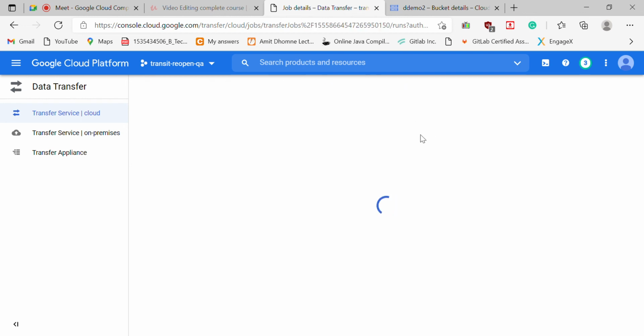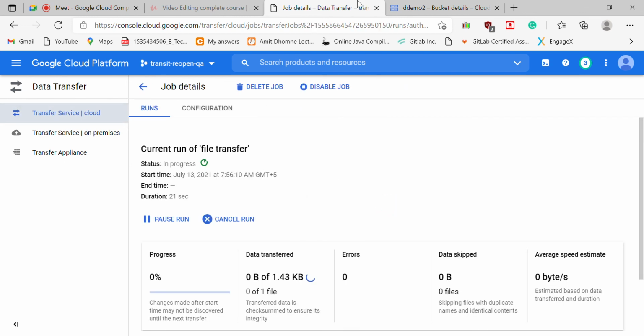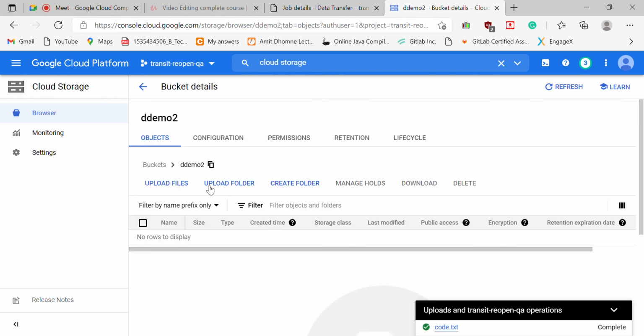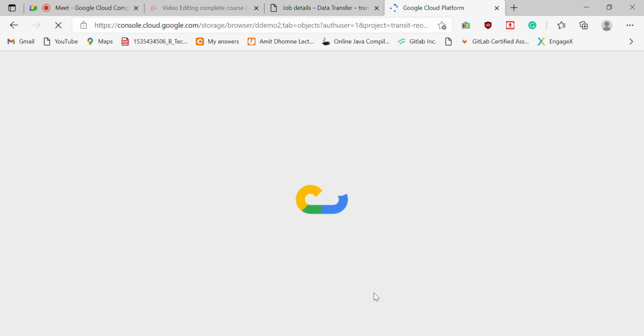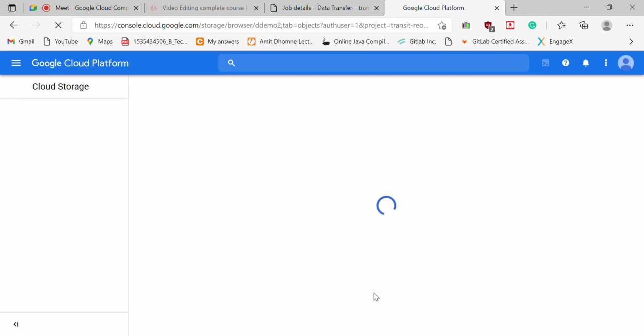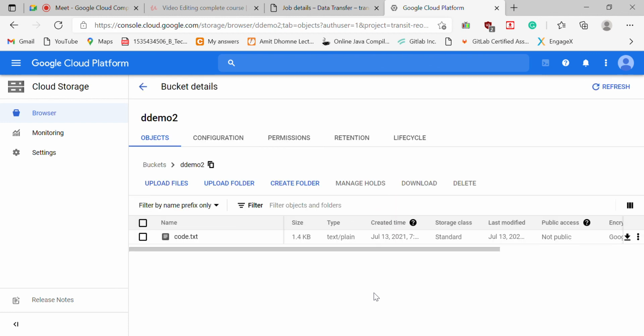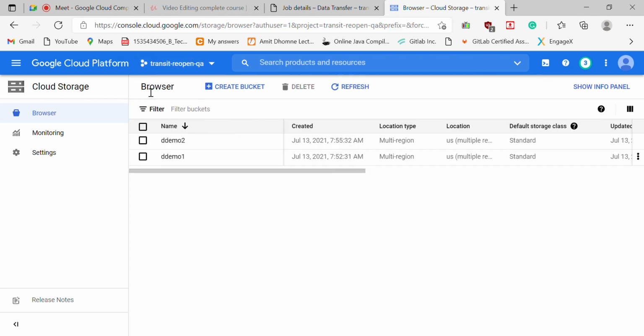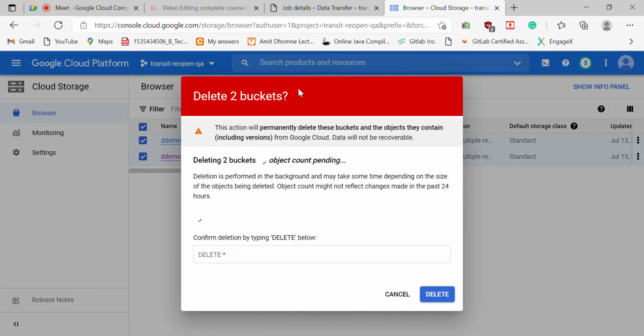See here, it is showing. Let me go to that storage. You can see in DD demo 2 the file is uploaded. I uploaded a file in DD demo 1, but you can see the file in DD demo 2 also. Like this we can create several folders, and you can delete them also. Click on delete.